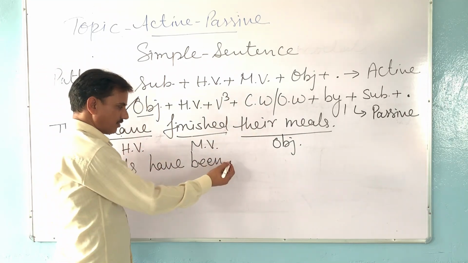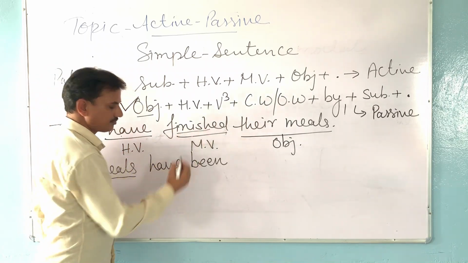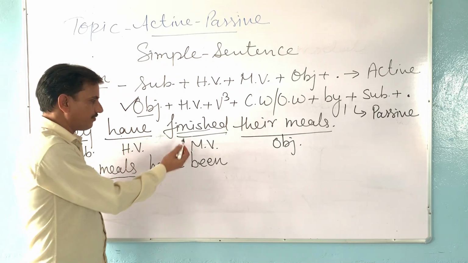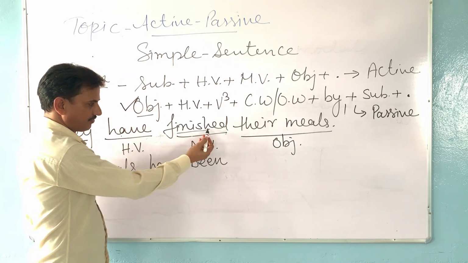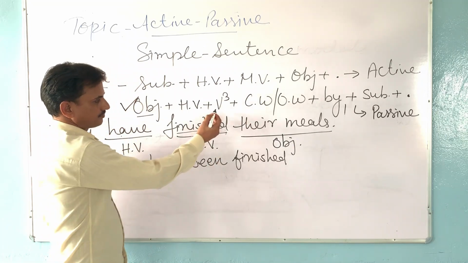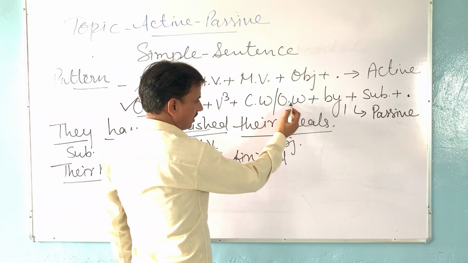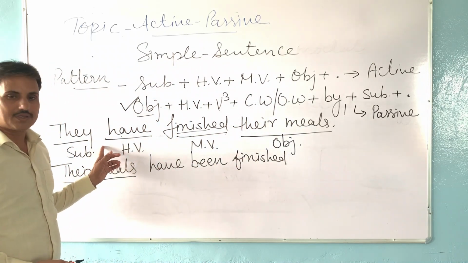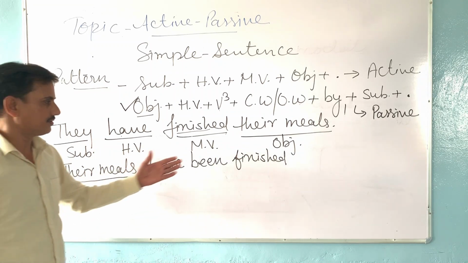Then the third form of the main verb. Finish is the main verb, and we have to use the third form of finish. The third form of finish will be the same, finished. Then after we have written the third form, we have to find in the active sentence whether there are some complementary words or not.